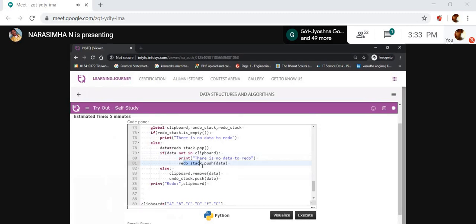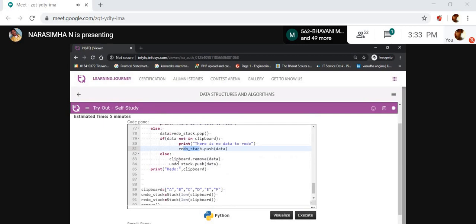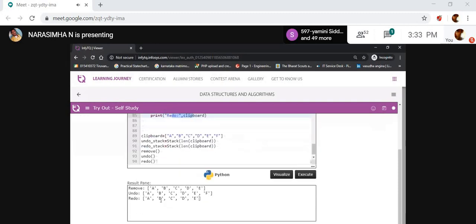Here the redo stack pushes data again. Else, they push data into the undo stack, and then they print redo. Clear? It may be a little confusing, but try it once and you can get a better idea. Wait, I'll share this code.